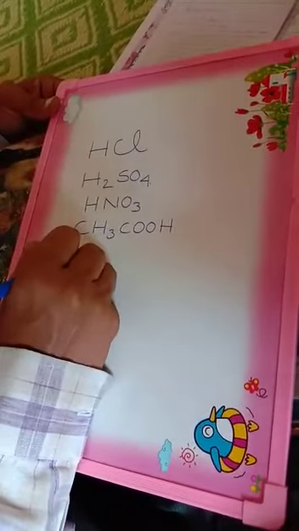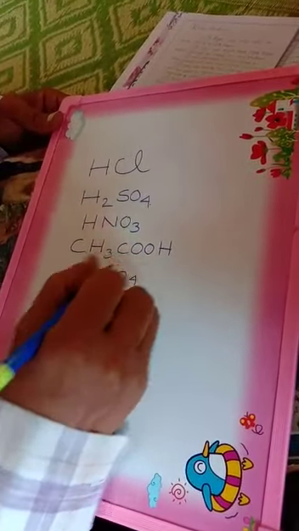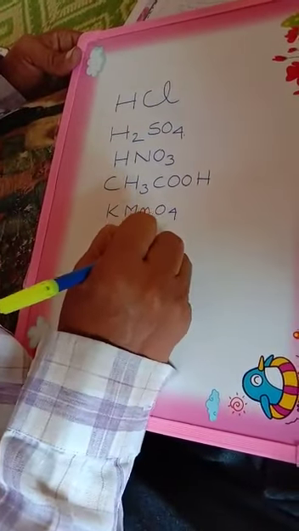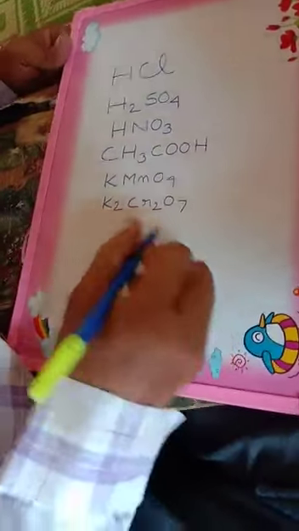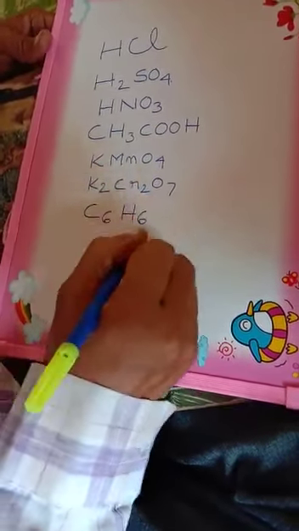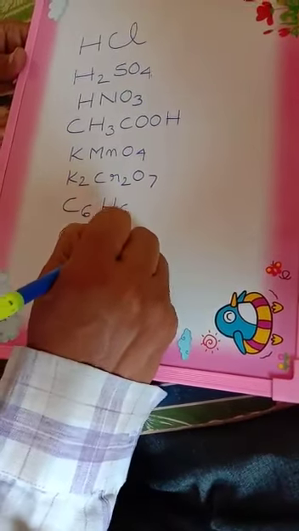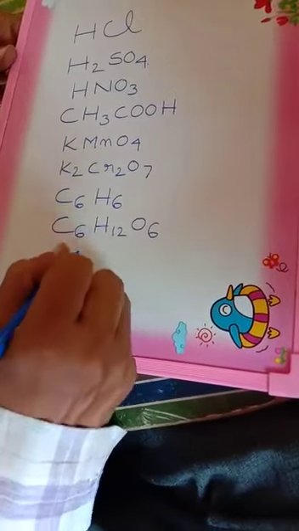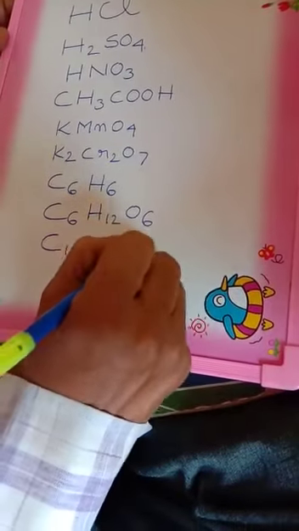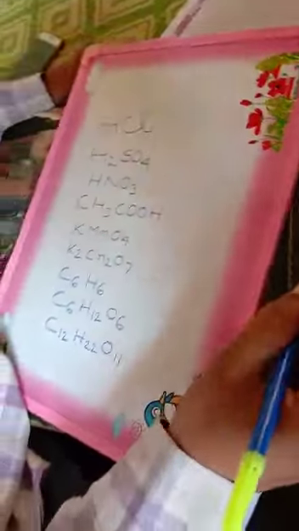Formula of potassium permanganate, KMnO4. Formula of potassium dichromate, K2Cr2O7. Formula of benzene, C6H6. Formula of glucose, C6H12O6. Formula of sucrose, C12H22O11. I will tell you one more concept named atomicity.